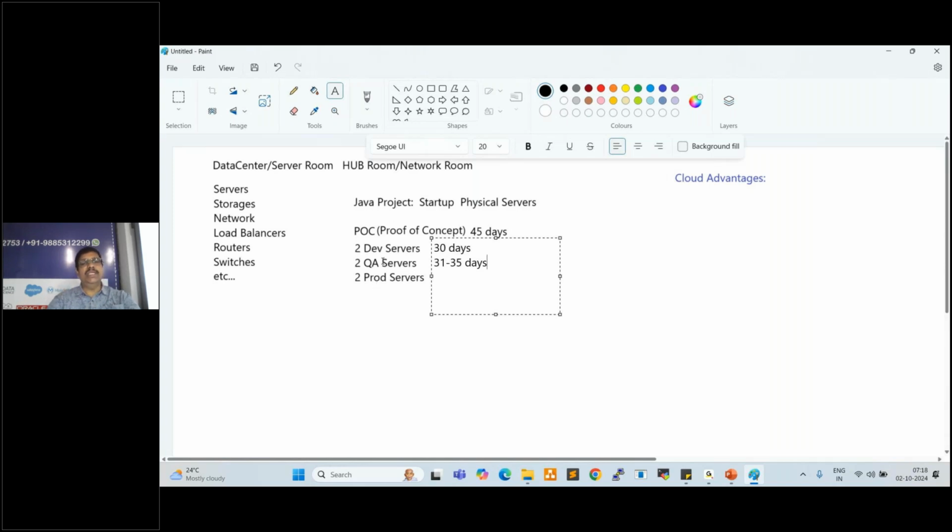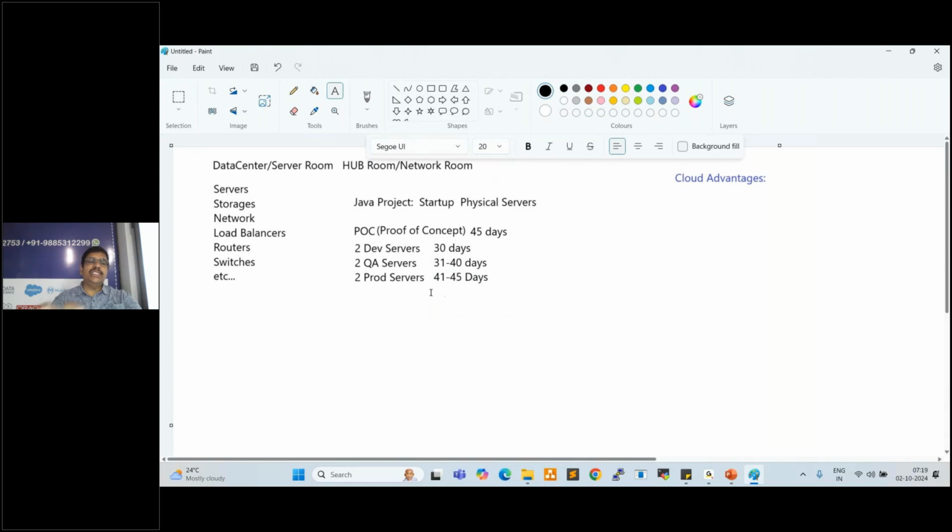Once the application is tested, then the application will be deployed. So, sorry, from 31 to 40 days normally testing will happen. From 41 days to 45 days, deployment will happen. Okay. So this is the actual process every project team follows.